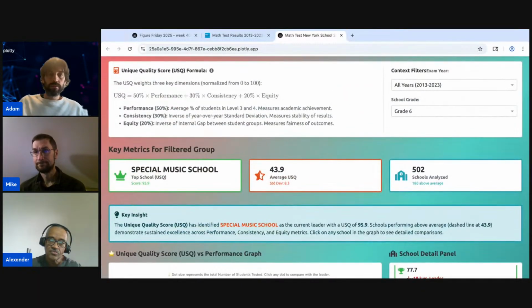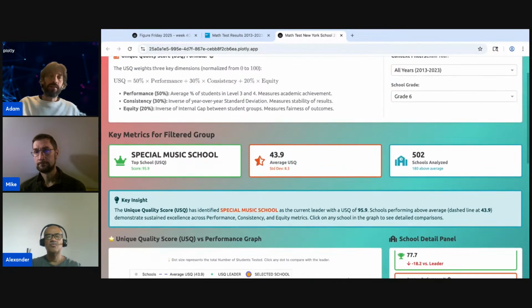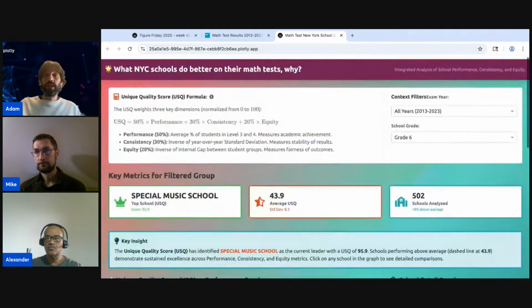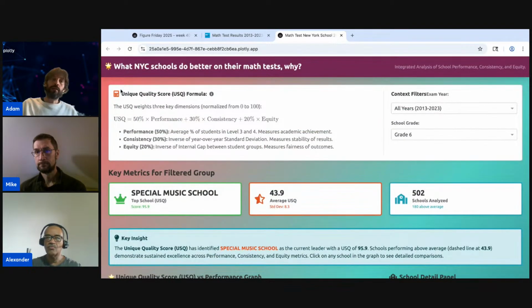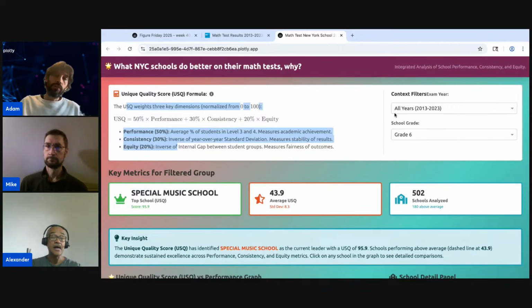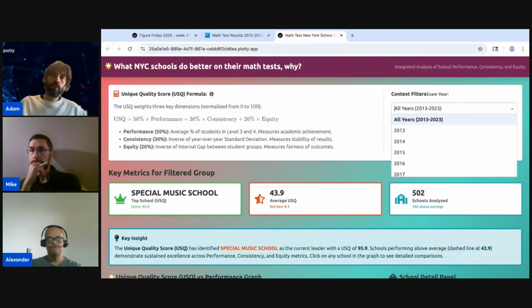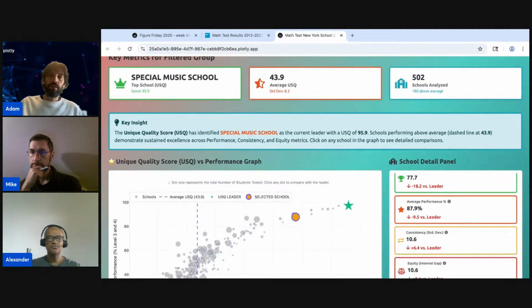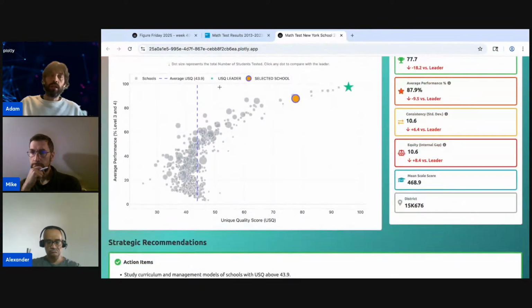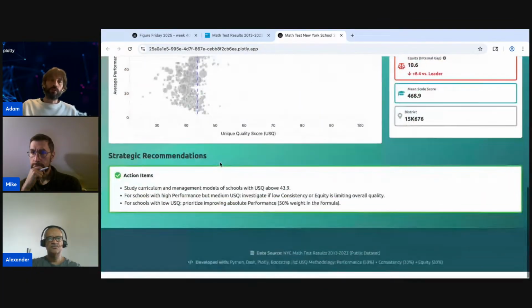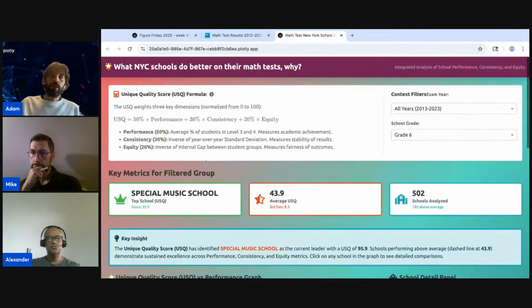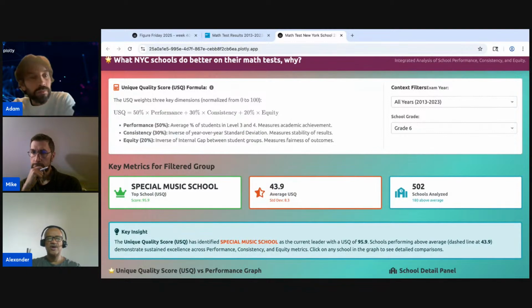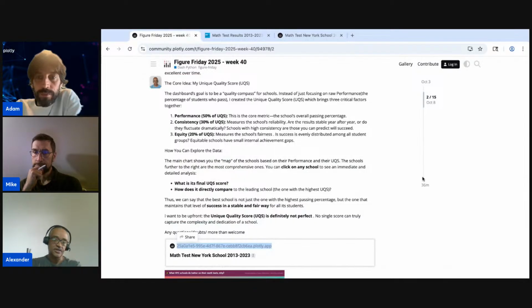This could even be collapsible, if you want to reduce the size, Alex, although it's already really small. You're probably going to read this once, and the controls you'll use maybe every now and then. So you could just collapse this, and people will really focus without even having to scroll. Maybe even move the key insights to the bottom, and then without scrolling they're going to see the graph right away. Perfect. Thank you, Alex. Impressive.